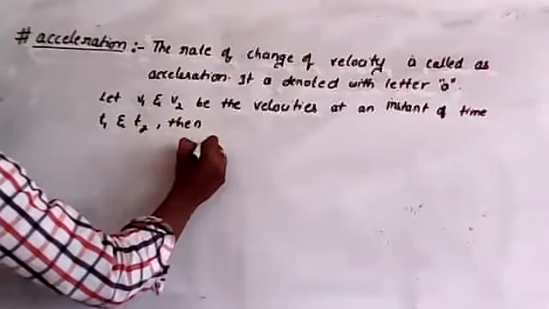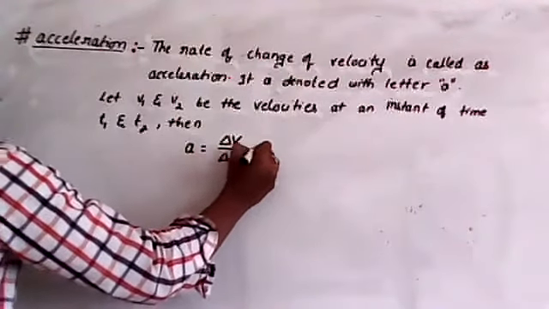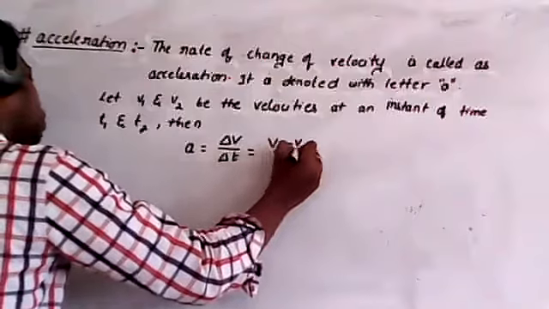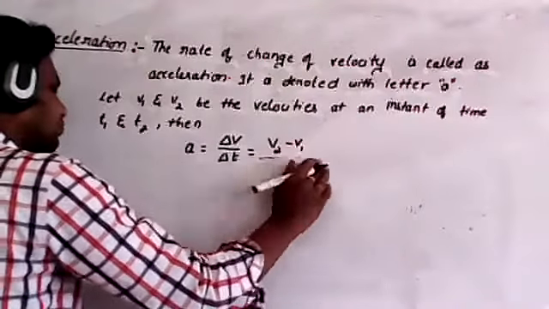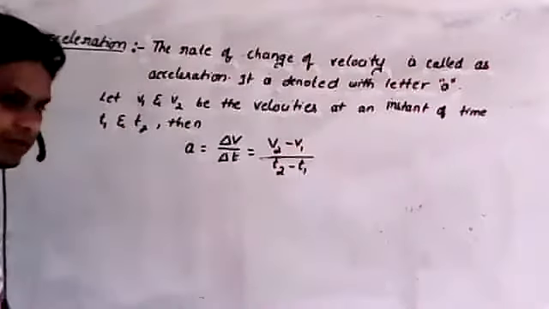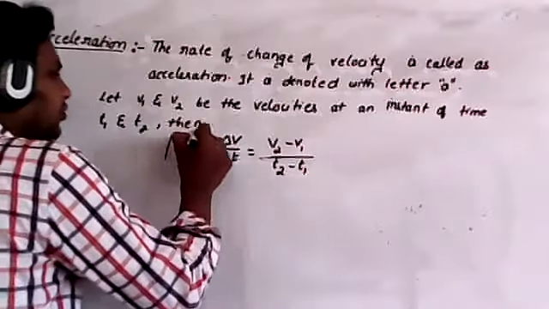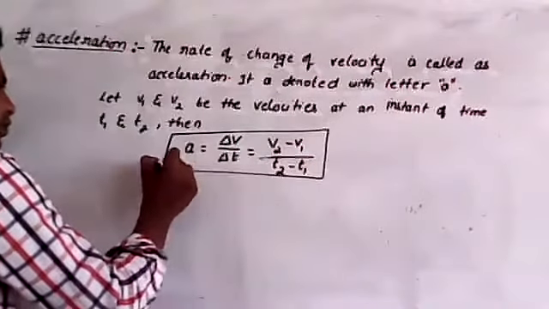Then acceleration a can be taken as delta v by delta t, that is v2 minus v1 by t2 minus t1. So this is taken as acceleration.